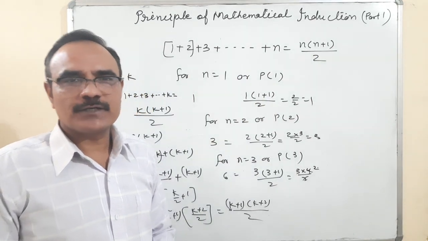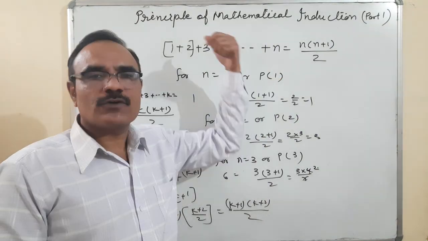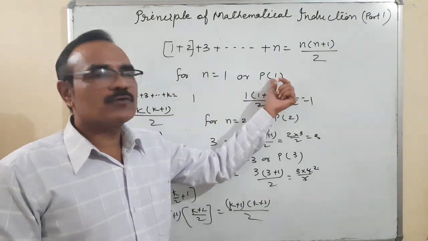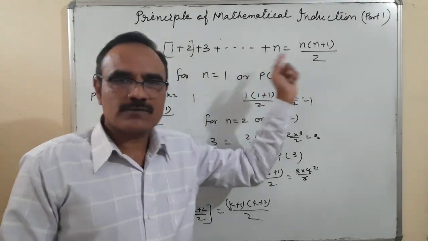I hope you have understood it. So here when I write P of 1, that means we are talking about the first term. P of 2 means talking about the sum of two terms, because the terms are given in the form of a sum.